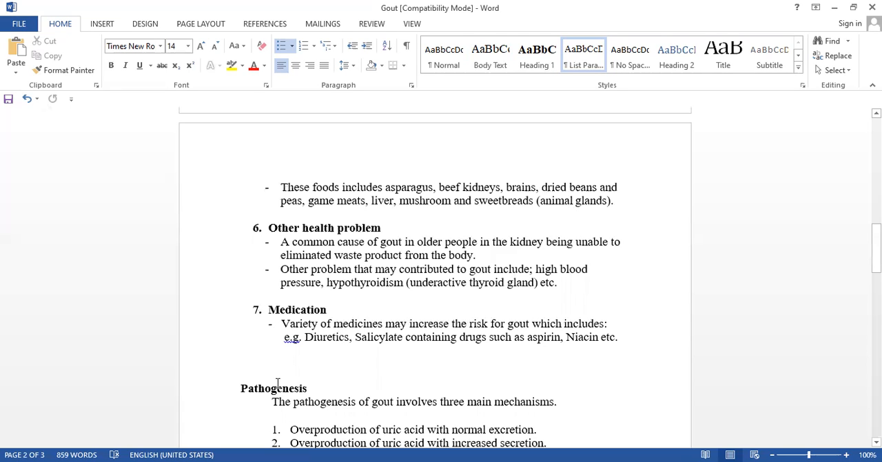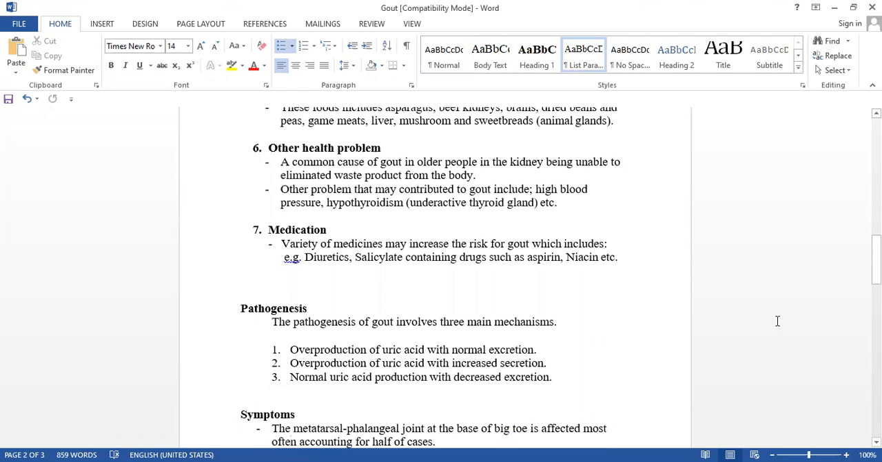And the next one is medication. A variety of medicines cause the risk of gout, including diuretics and salicylate-containing drugs such as aspirin, niacin, etc. These cause less excretion of the uric acid. Diuretics also, because there are so many drugs in that variety, you have to keep two or three examples in your mind. Now this is all about the etiology.